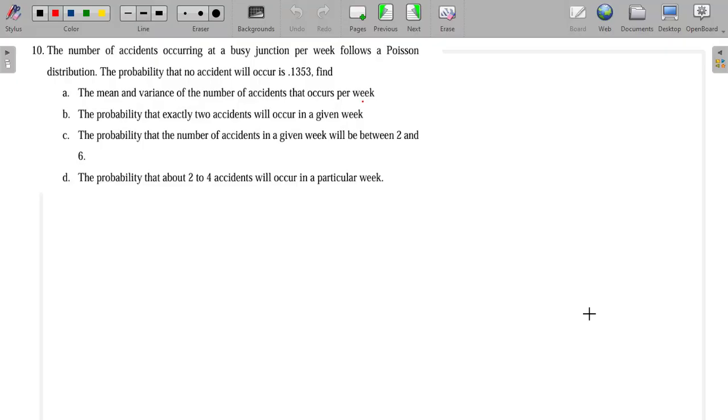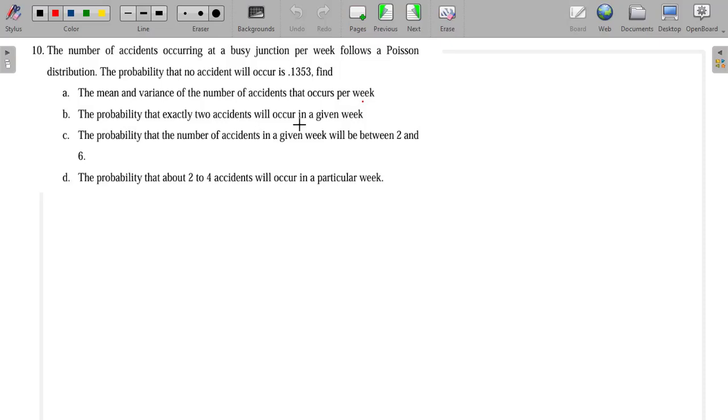So we look at question 10. Question 10 is still on the Poisson distribution. We are saying the number of accidents occurring at a busy junction per week follows a Poisson distribution. The probability that no accident will occur is 0.1353. Find the mean and the variance of the number of accidents that occur per week.